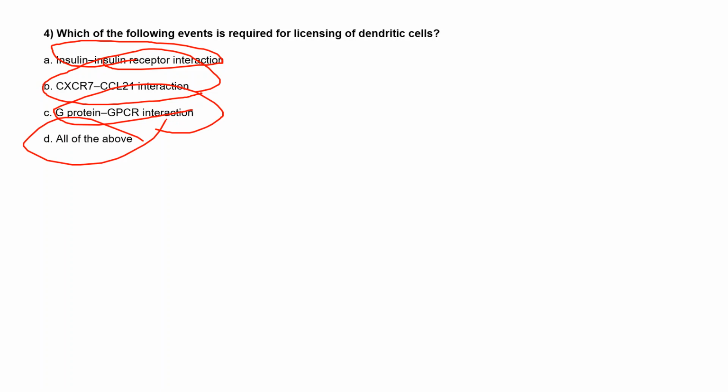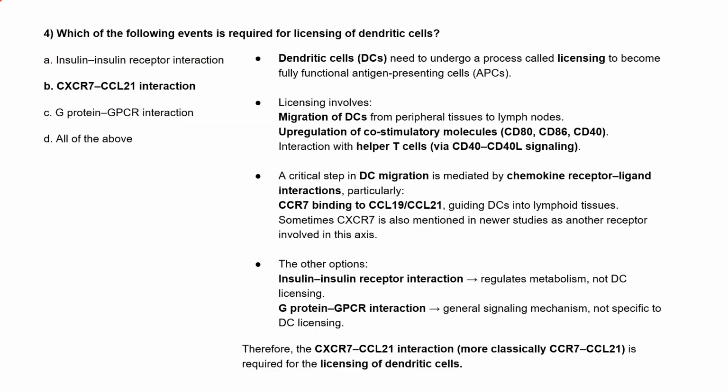Any guesses? Option B. Okay, you are right. Very good. This CXCR7 CCL21 interaction is a very important event in the licensing of these dendritic cells. We know what these dendritic cells are.